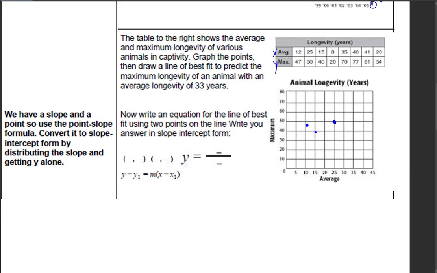The next point is 15 and 40. I did 15 and 40 there. I'm going to do 8 and 20. 8 is about there, right? 8 and 20, okay. The next one is going to be 35 and 70, right? 35 and 70 is going to be right about there. And 40 and 77, 40 and 77 is right there. And 41 and 61, 41 and 61 is right there. And there's 20 and 54, which is going to be right there, okay. So that's basically my line there, right?